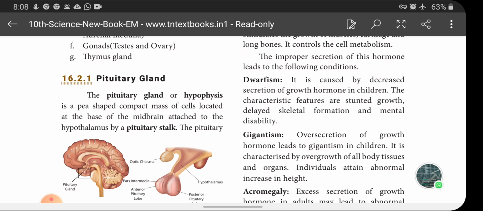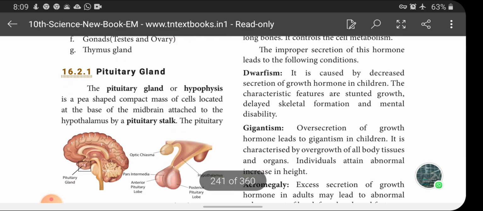The stalk is called the infundibulum. Okay. So actually the shape of the pituitary gland is P-shaped, and it is located at the base of the midbrain and attached to the hypothalamus by a stalk called the infundibulum or pituitary stalk.